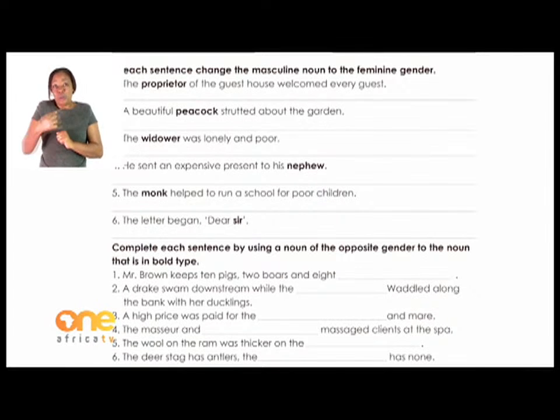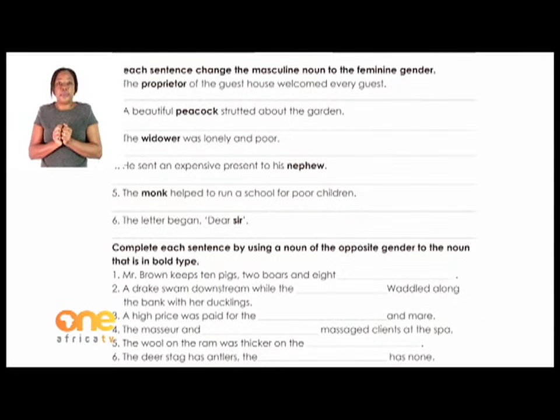So, for example, in each sentence, change the masculine. Remember the masculine? These are boys, the boys' side. Change the masculine noun to the feminine gender. The feminine is a female, the girl side. So each word which is bold is in masculine, is in male gender. Now change it to a female. If it was a girl or if it was a woman, how will you call that word? Or how will you call that gender?